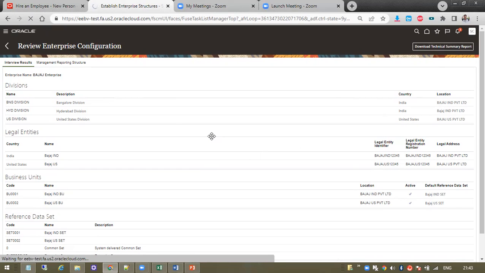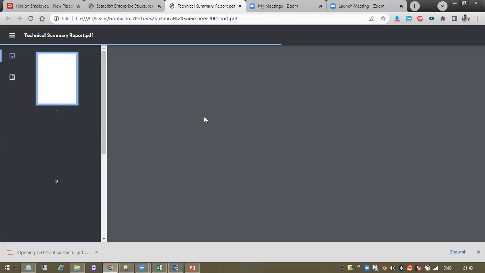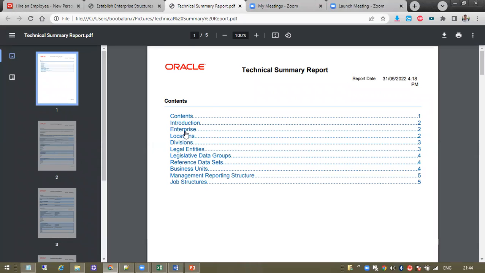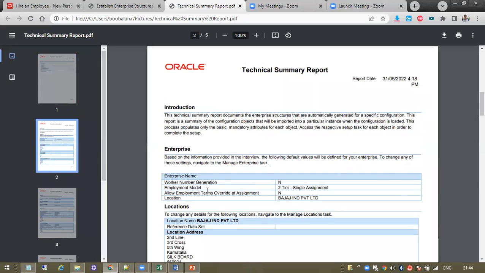You need to send the report to the client to get confirmation. That is the purpose: what all you have created, so they can understand the requirements we gathered and how they are created in the system. It's a very good view.